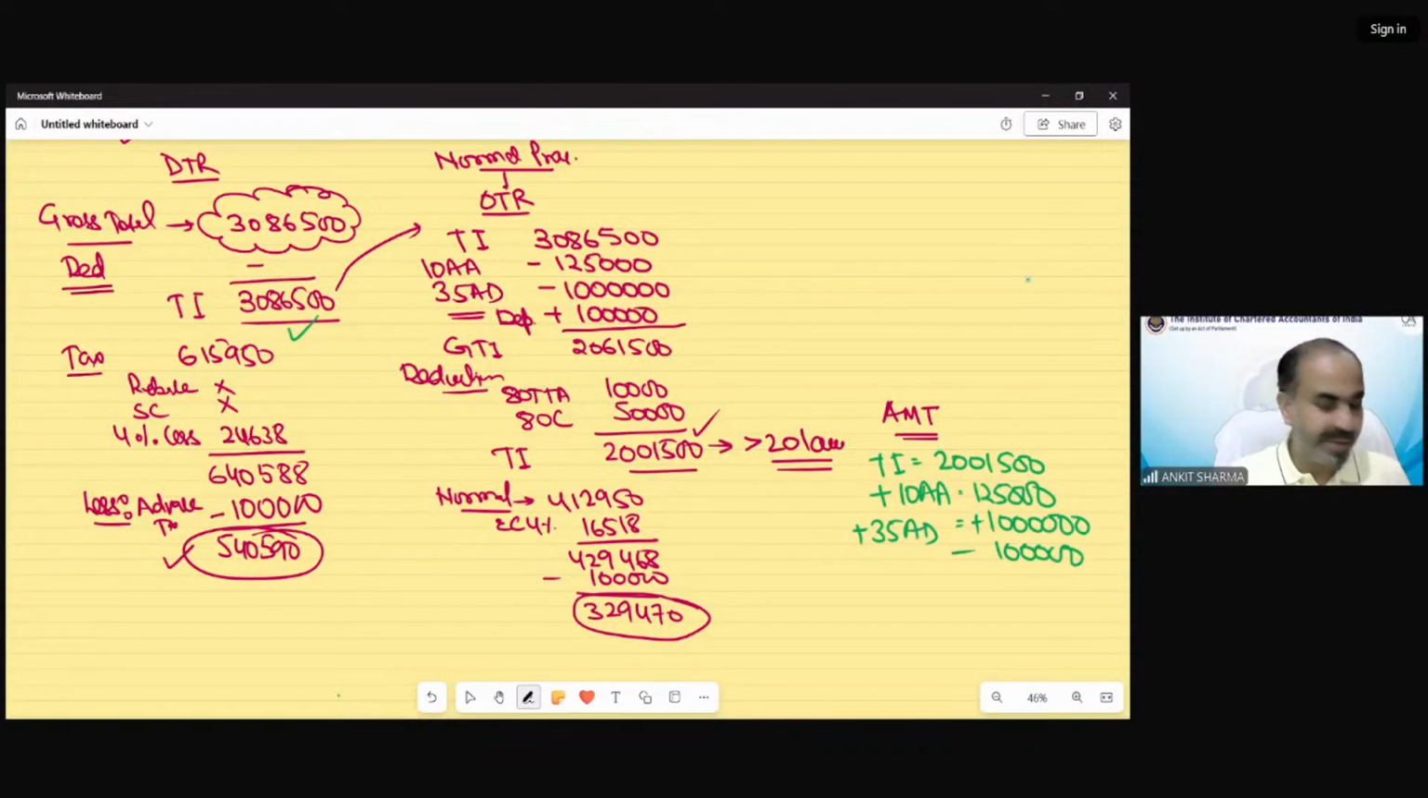So after that my income would be 30,26,500. Clear? The 1,25,000 we have claimed, so that would be 30,26,500. Now we have to calculate AMT tax. This is my ATI. Now AMT tax would be 18.5% of this value, that would be